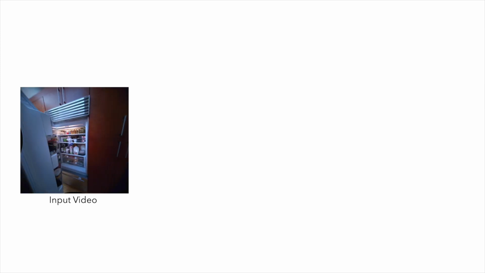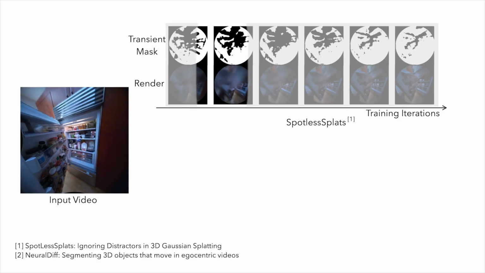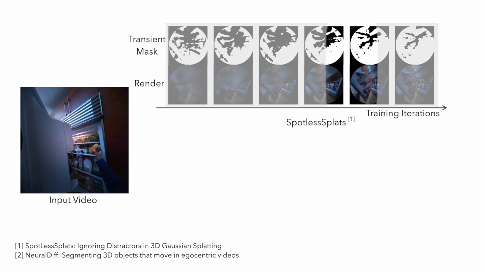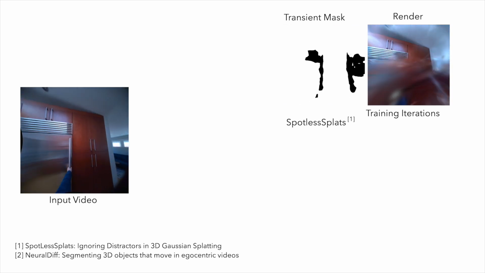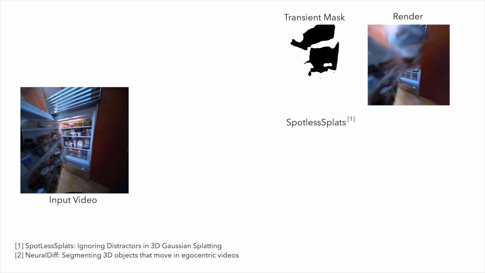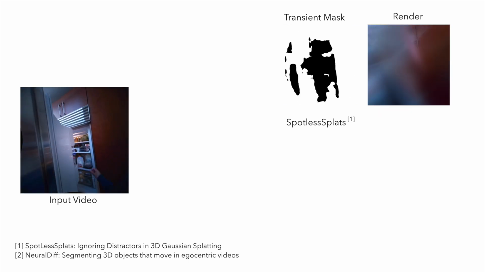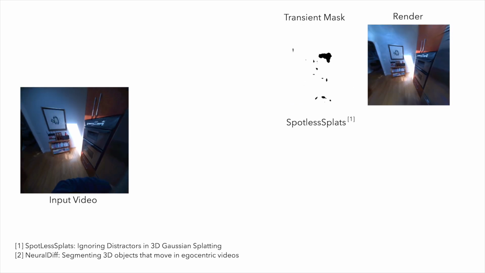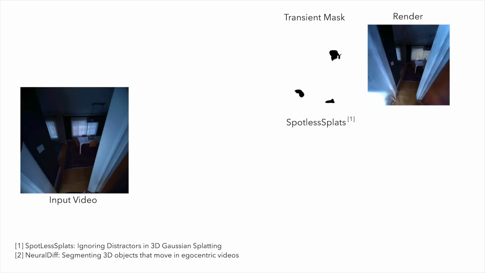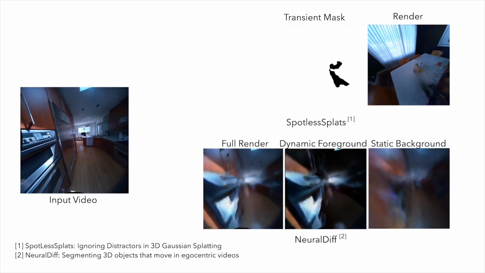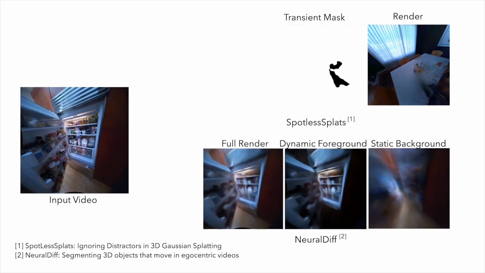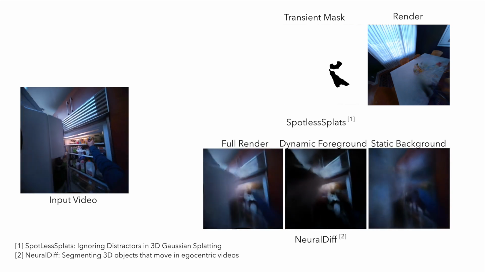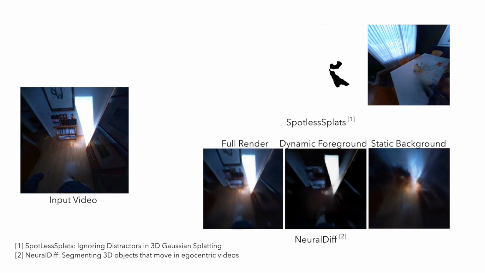When applied to egocentric data, methods such as Spotless Splats, which are heavily reliant on initialization, would gradually overfit to moving elements instead of masking them out during training iterations. As a result, it would lead to a reconstructed scene with heavy floaters. Existing self-supervised methods such as NeuralDiff face a balancing issue, where the dynamic foreground would dominate the overall reconstruction, leading to an under-reconstructed background.